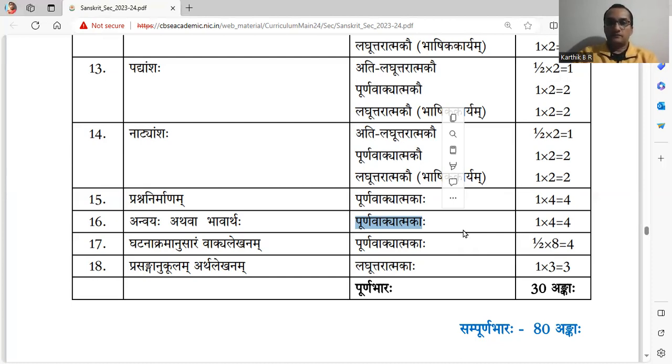written again. Next main, Ghatana Kramanusaram Vakya Lekhanam. Rearrange the sentences in the sequential order. So from any of the chapters where there is a story, questions can be given. In some of the chapters, in the exercises, they have given some questions, can be referred. For 8 sentences, 4 marks. Half mark for 1 correct sentence, written in a correct order for that sentence.